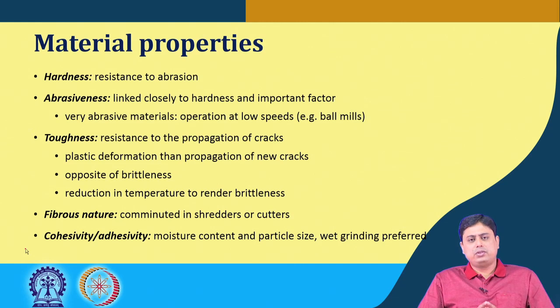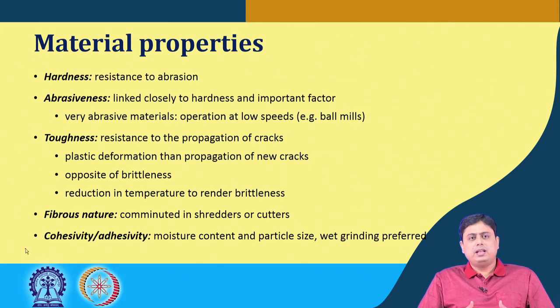These materials exhibit plastic deformation rather than the propagation of new cracks. So, control of size reduction is difficult on tougher materials, and sometimes if we can reduce the temperature while processing these materials, it can render some brittleness, which helps in terms of energy consumption.